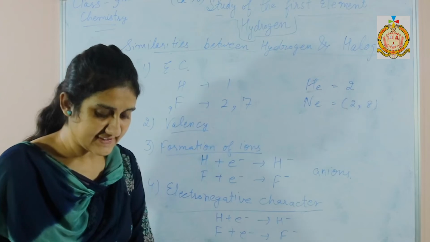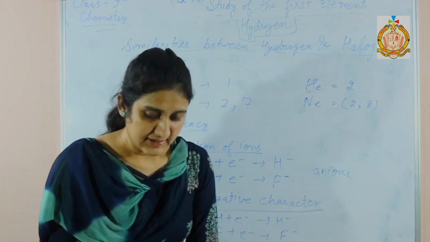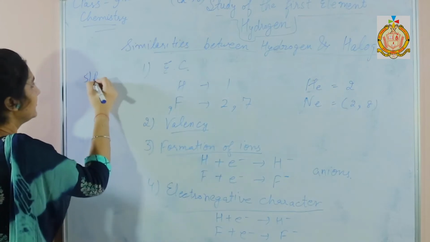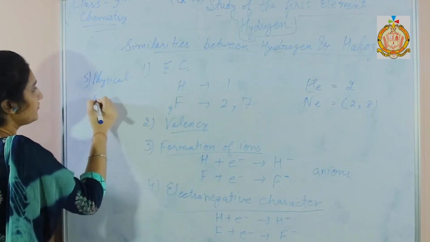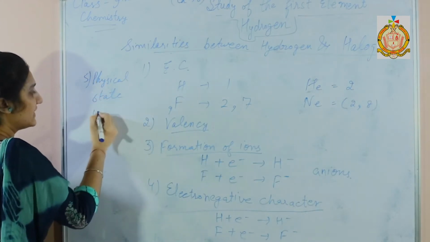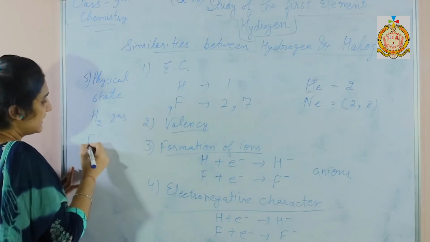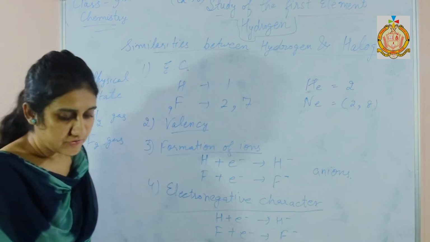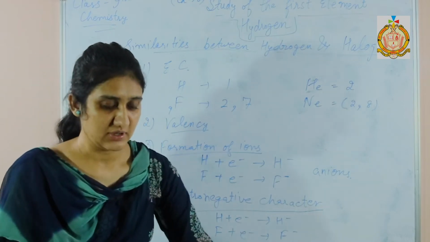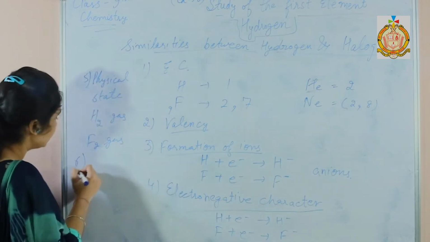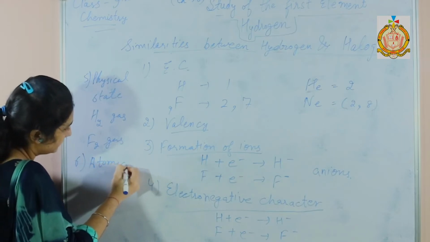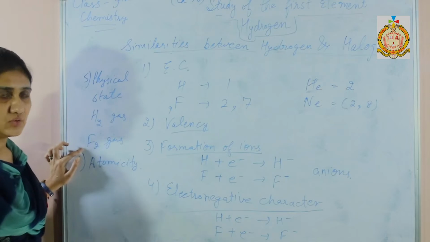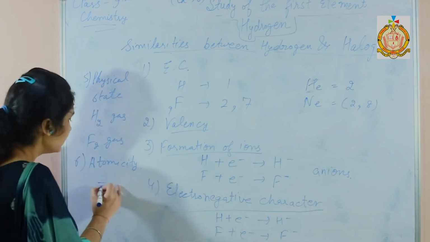Next point is physical state. Halogens and hydrogen are also gaseous. Like H2 is a gas, similarly F2 is a gas. So the physical states are the same for the halogens as well as for hydrogen. And next point, sixth, is atomicity. Hydrogen has atomicity 2, fluorine has atomicity 2. So they have the same atomicity, that is 2.